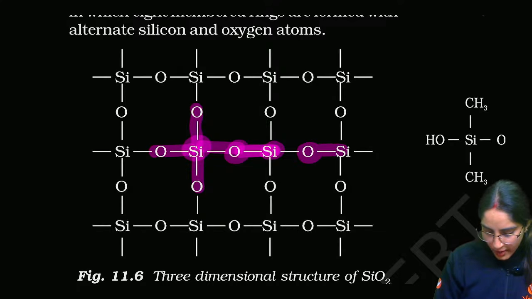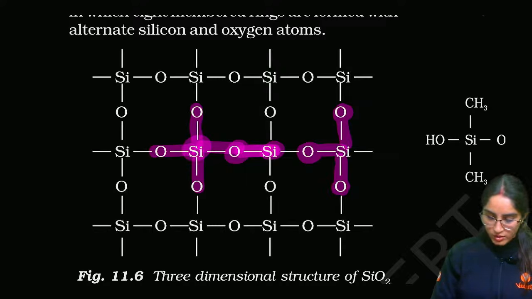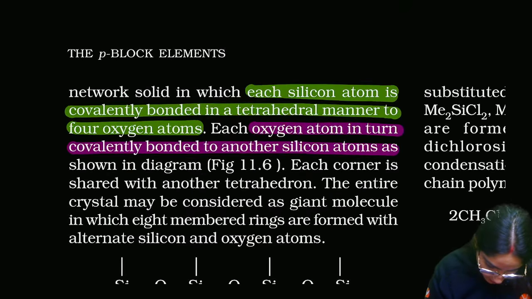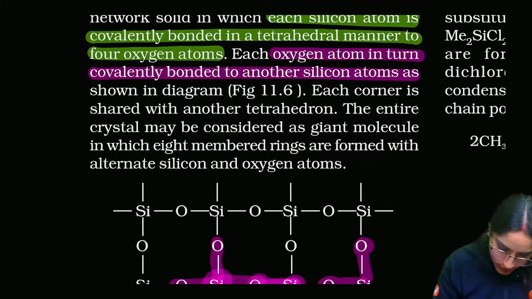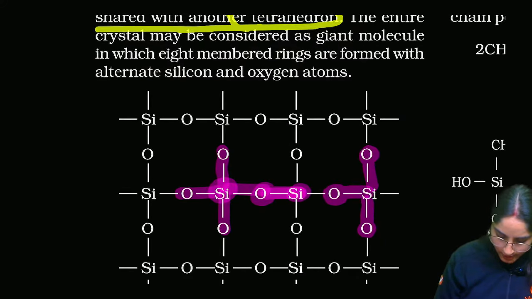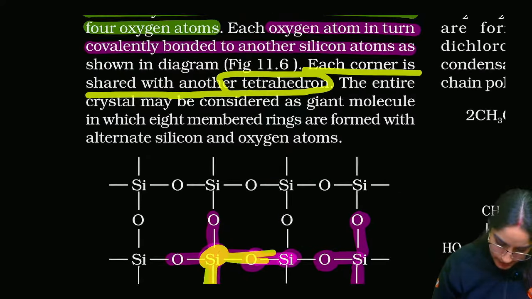Each oxygen will have two silicons. Wait a minute. Oxygen in turn is covalently bonded to another silicon atom as shown. Each corner is shared with another tetrahedron. That means each corner is being shared with another tetrahedron here.